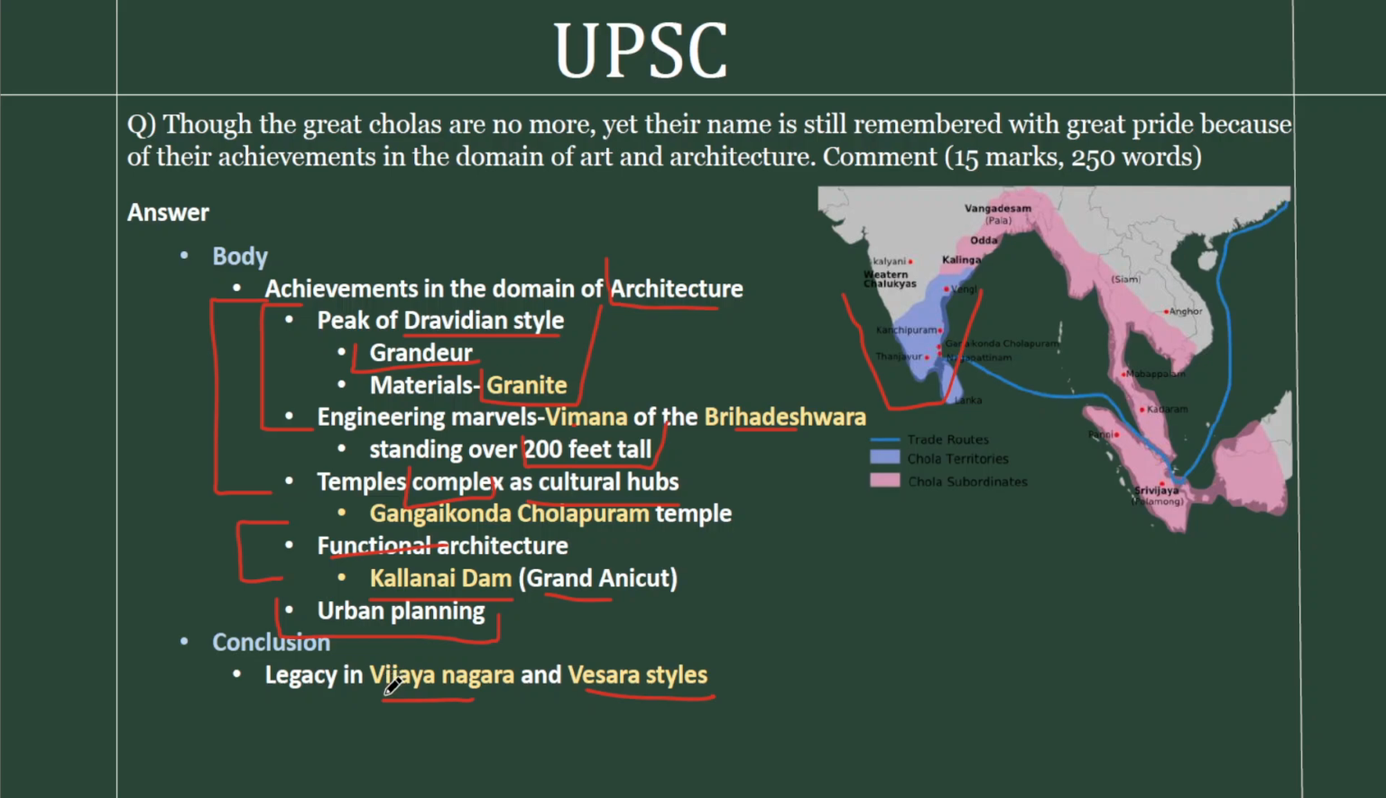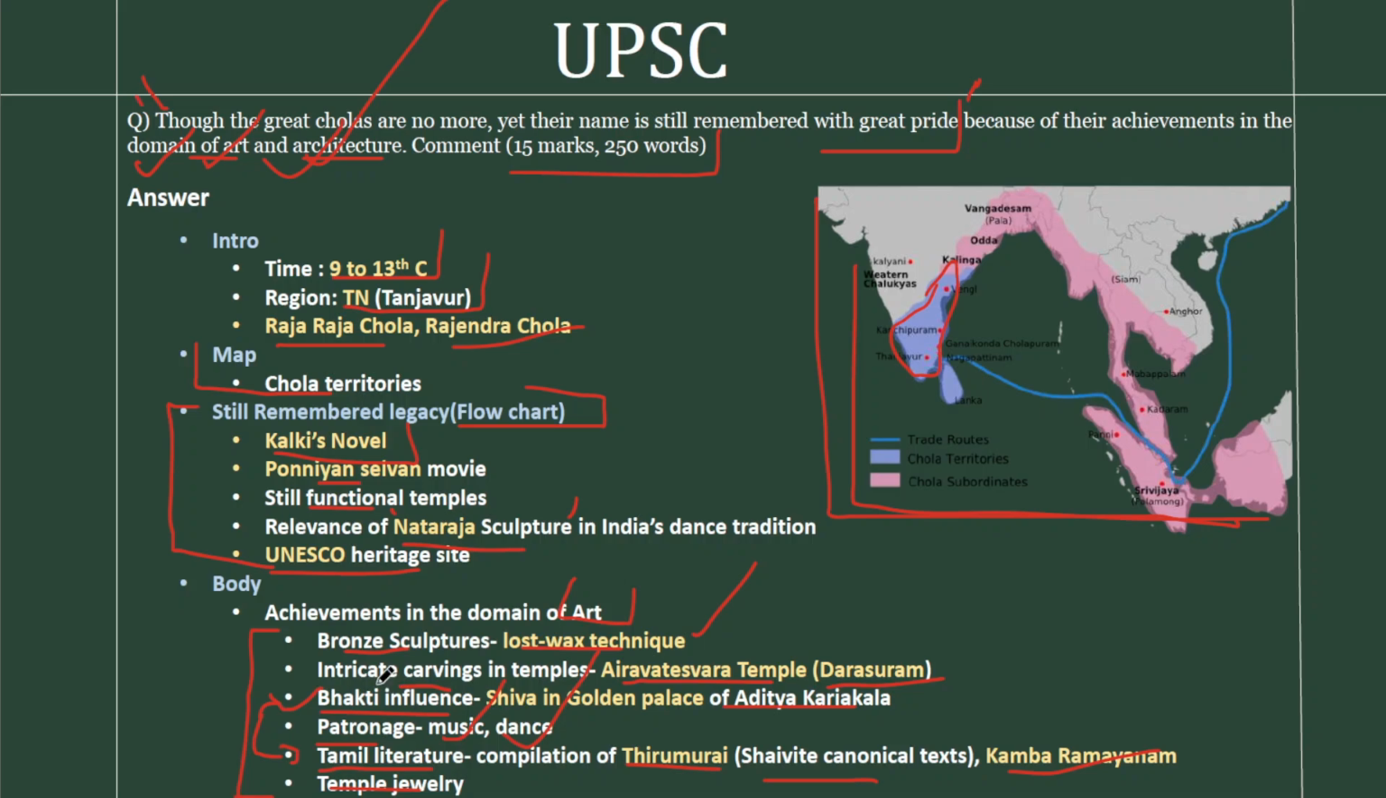The UNESCO heritage and all the other contemporary legacy we have already inculcated as a flowchart here. So that's the answer. This content would be enough for a 15 marker.